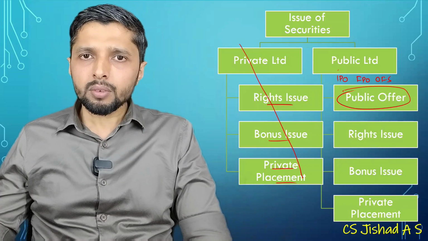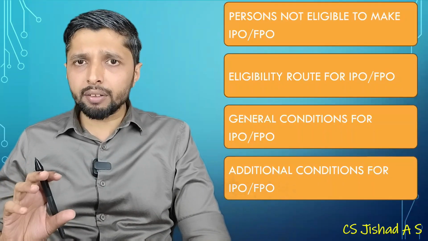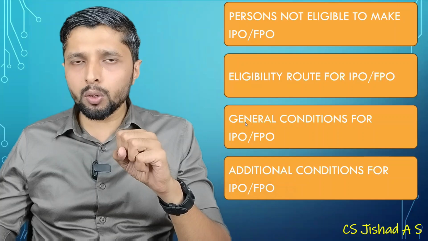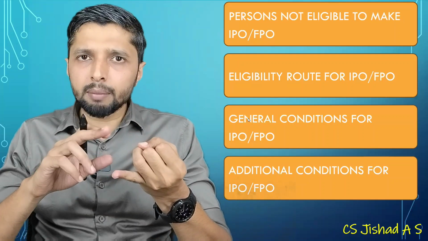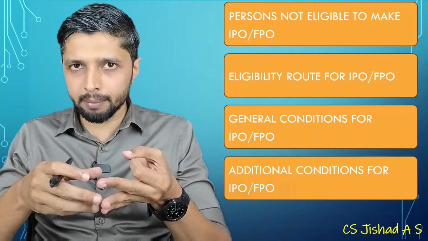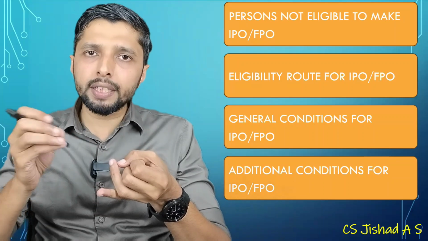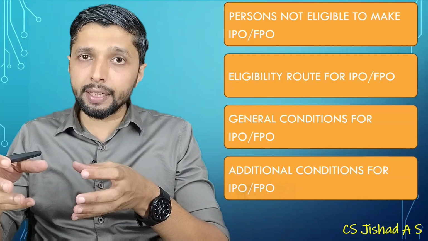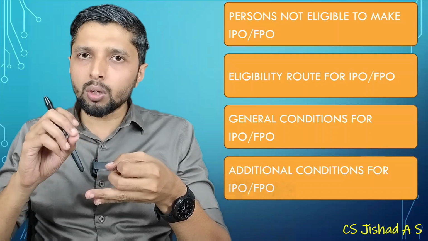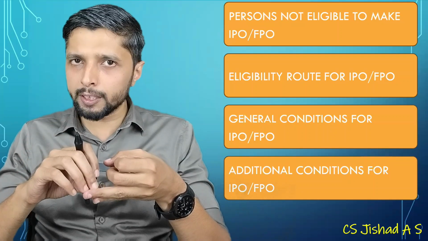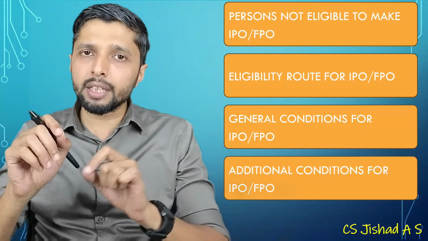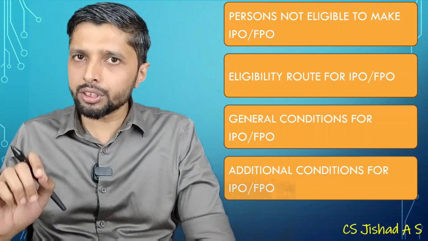The major topics covered in the regulations are, first, persons who are not eligible to make an IPO or FPO. That will be the issuer, promoter or selling shareholders, or the promoter group who are debarred by SEBI. Then promoters or directors of another company which is debarred by SEBI, when they are directors or promoters in the issuing company also. Then promoters or directors who are fraudulent borrowers or willful defaulters, then fugitive economic offenders, and if there are any convertible outstanding shares or securities.